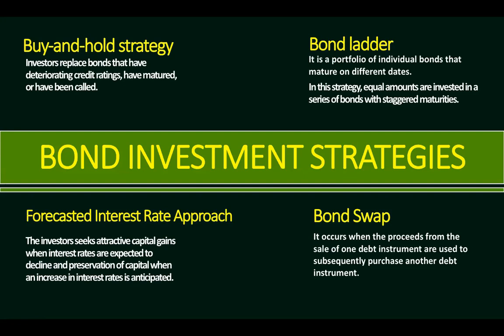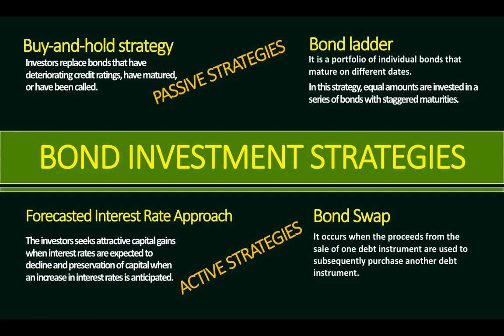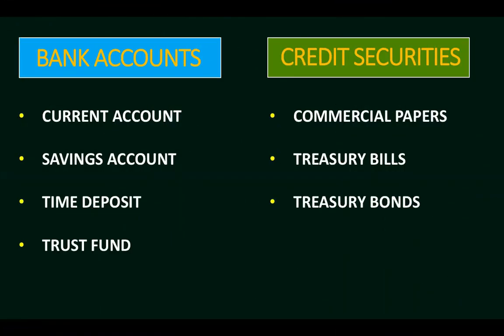And last but not least, we have the bond swap strategy. A bond swap occurs when the proceeds from the sale of one debt instrument are used to subsequently purchase another debt instrument. So once your bonds mature, you will replace them with another bond security for you to be able to maximize your return or maintain the value of your portfolio. Buy and hold strategy and bond ladder are both forms of passive strategies, whereas forecasted interest rate and bond swap are active strategies. As for my last slide, let me wrap it up.